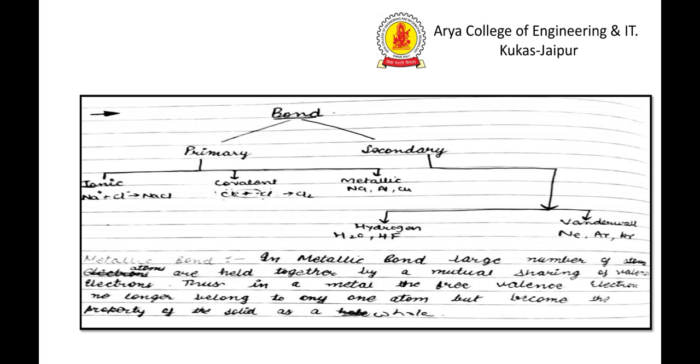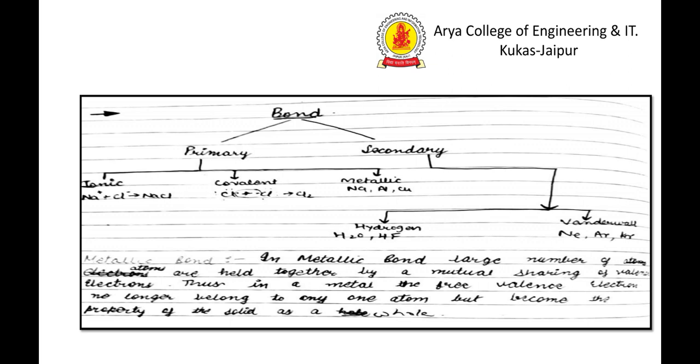And the next one is the metallic bond. In a metallic bond, a large number of atoms are held together by mutual sharing of valence electrons. Thus, in a metal, the free valence electrons no longer belong to any one atom but become the property of the solid as a whole.